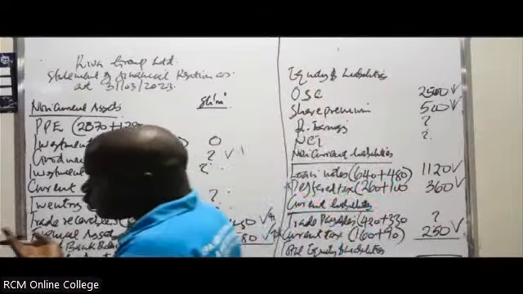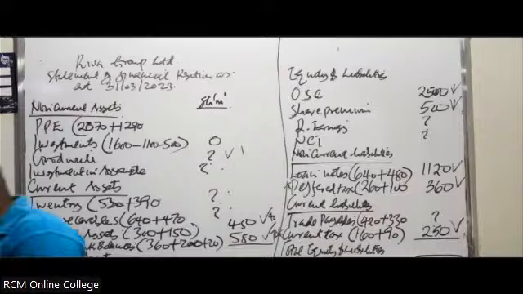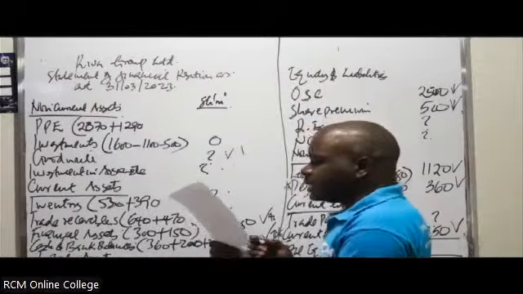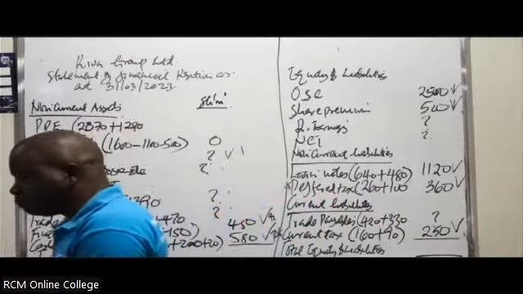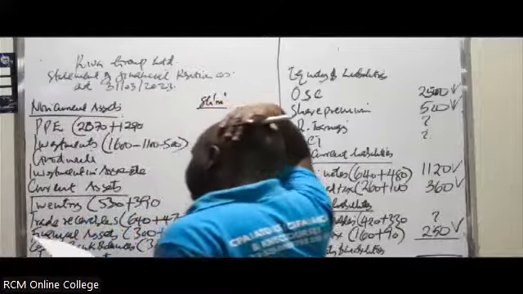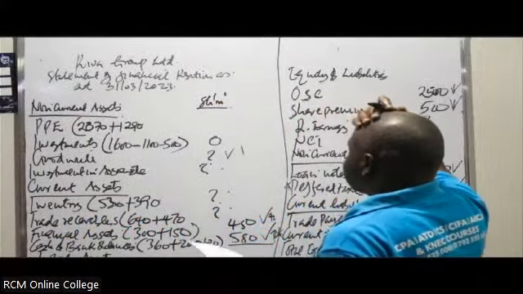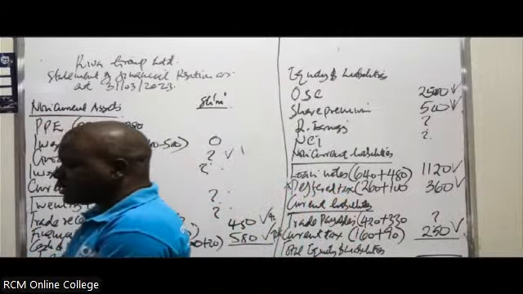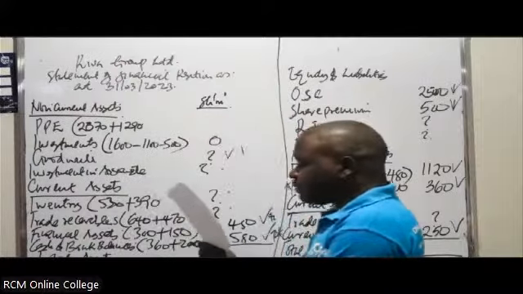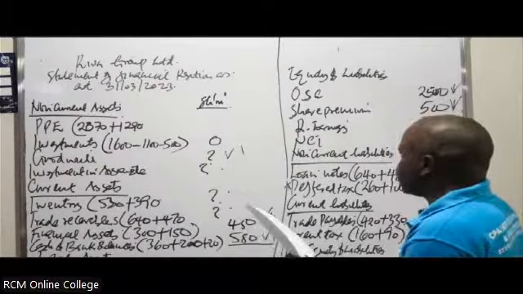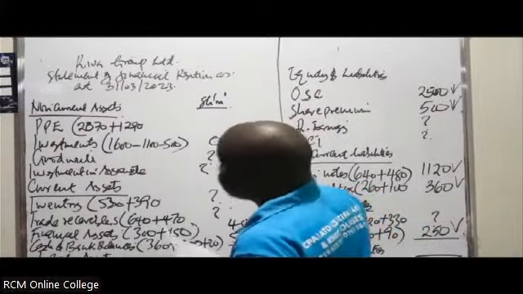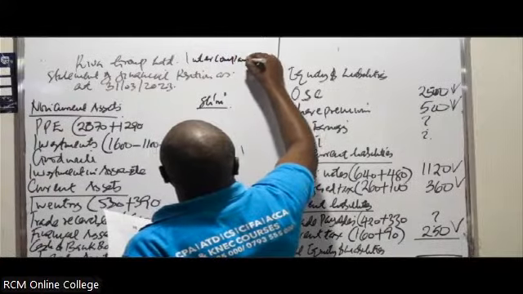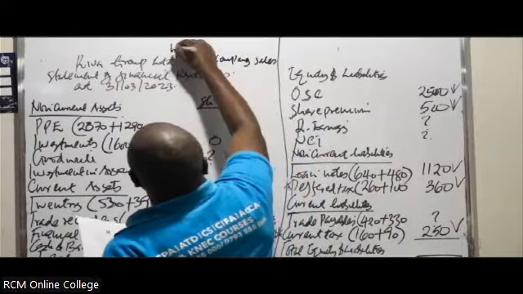For example, if you look at note number 4: during the post-acquisition period, River Limited sold goods to Sai Limited for 300 million. That means you have to deduct it from the cost of sales and also the sales. So in your income statement, that first statement in the note says River Limited sold goods to Sai Limited for 300. That's what an intercompany sale is. That would be your first working, intercompany sale. So that is working one.